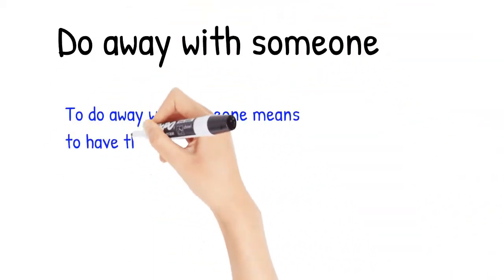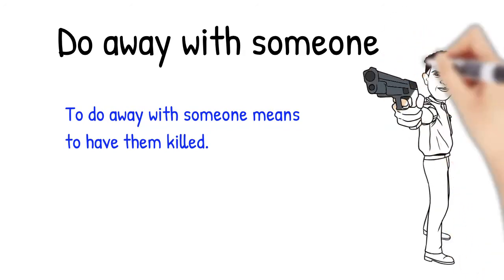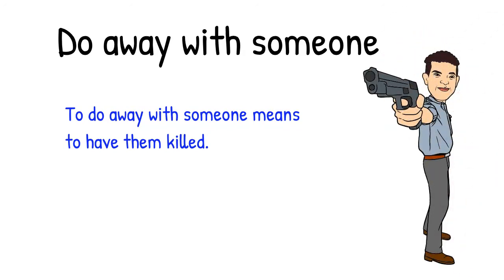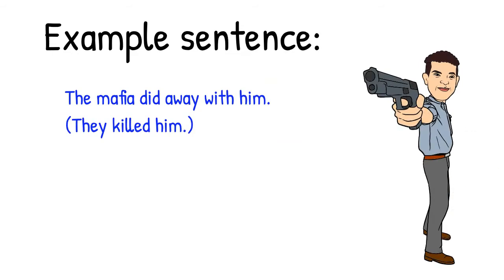This one, do away with someone, is very different in meaning than do away with something. To do away with someone means to have them killed. Here's an example sentence. The mafia did away with him. They killed him.